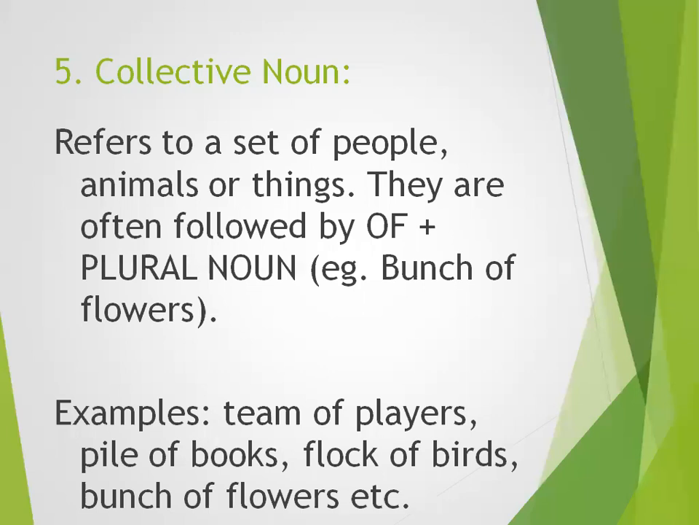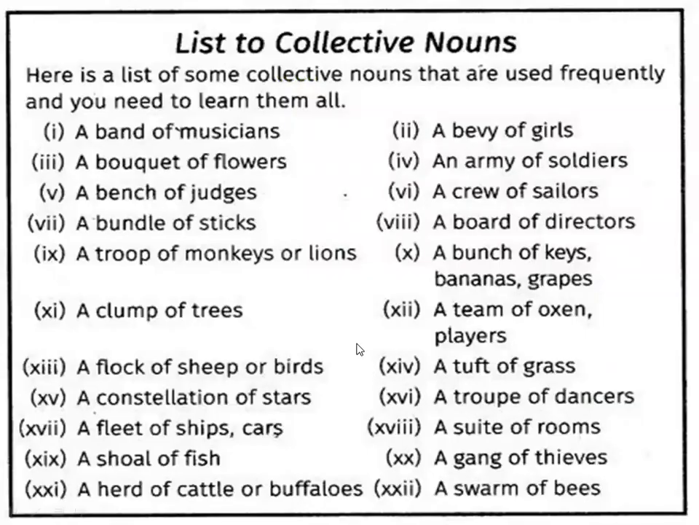"A" means singular noun, so bunch will be singular, but it is followed by "of", and you have the plural noun at the end, so we add the plural there, not bunches of flowers. The collective noun will always be singular. See, this is the list of collective nouns. Here is a list of some frequently used collective nouns, and you need to learn them all to use them in your own sentences.